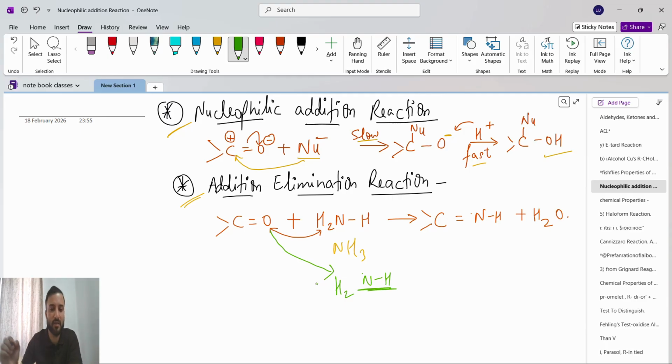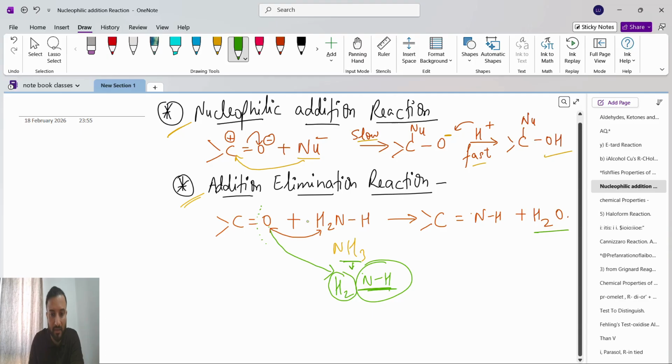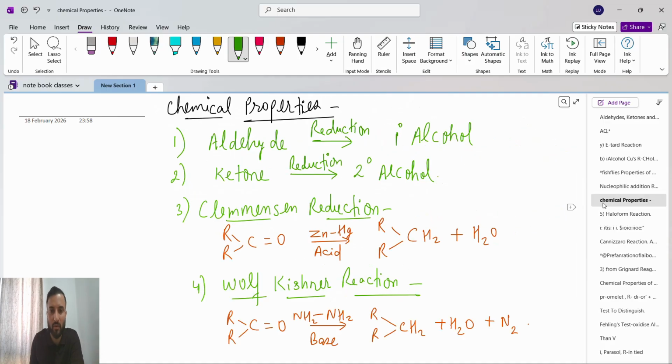So addition elimination reaction means we eliminate the oxygen and add the NH. C double bond O: the oxygen will get eliminated and NH will add. The reason is that we already have H2. This is NH3, ammonia, and we are breaking it like this, NH and H2. The H2 will react with oxygen and make H2O, water. The remaining NH will get added in place of O. So see this, C double bond NH. Done. Now next is chemical properties.